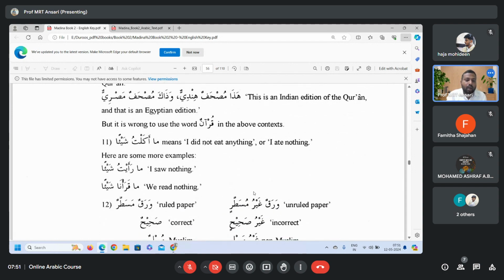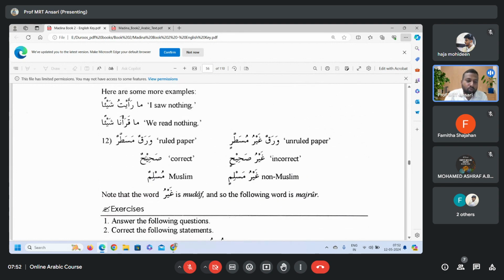Number 11. Ma akaltu shay'an means I did not eat anything, or I ate nothing. This ma is the ma of negation, which is used with the mudari. Here are some more examples. Ma ra'aytu shay'an, I saw nothing. Ma qara'na shay'an, we read nothing. Alright. So shay'un means anything, something. Ma akaltu shay'an means I didn't eat anything.